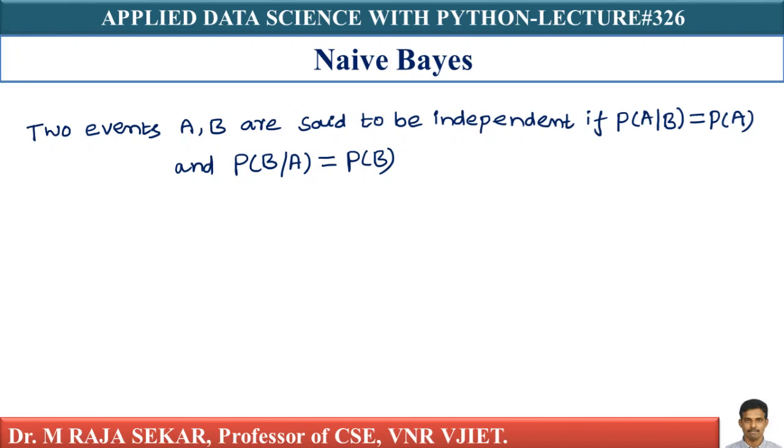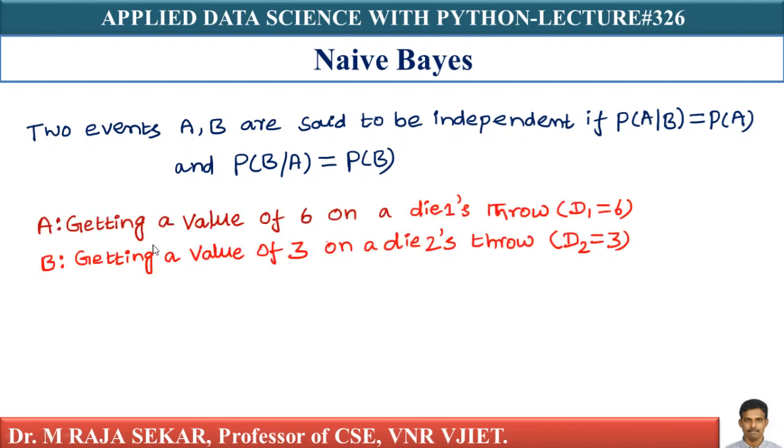Let's take an example. Let me assume my capital A is getting a value of 6 on die 1 throw. B is getting a value of 3 in die 2's throw. Remember, you are throwing D1 and D2 simultaneously. You are throwing D1 and D2 parallelly. So whether D1 gets 6 has got nothing to do with D2 getting 3. They are completely independent. So the probability here, probability of D1 equal to 6 given D2 equal to 3.